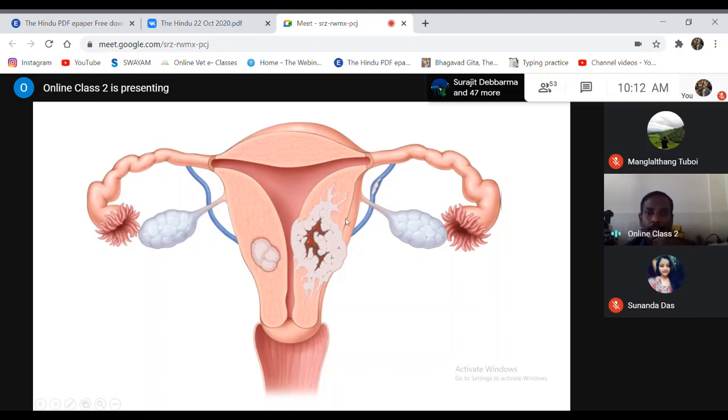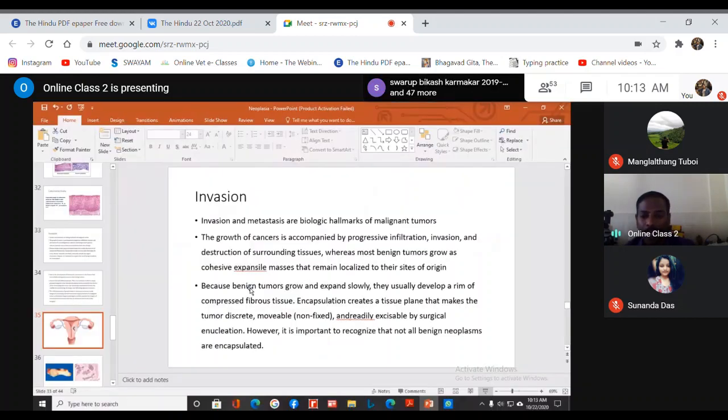But in case of malignant tumors, because it is invading, you cannot differentiate normal tissue from tumorous or neoplastic tissue. So surgical removal is not possible, or it is difficult. Otherwise, if you go for surgical removal, you have to remove the entire uterus. Then only you can control the growth. That is an example of a uterus. But if it is a brain tumor, you cannot remove the brain because the animal will not survive. So that is why malignant tumors are usually fatal. They are difficult to control.